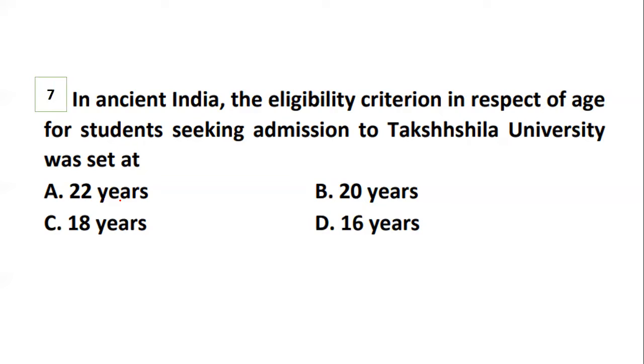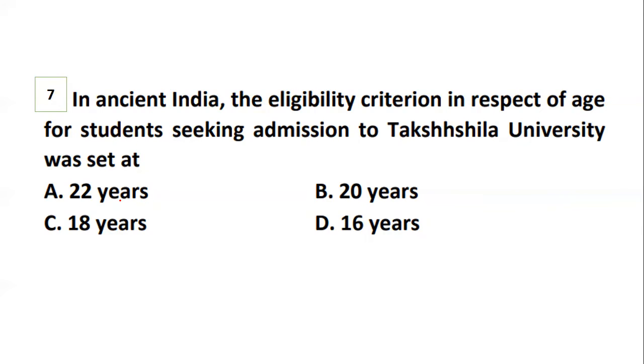What is the age limit criteria? Whether it is 22 years, 20 years, 18 years, or 16 years. These are the various options, and you have to select the right option as per Takshila University.